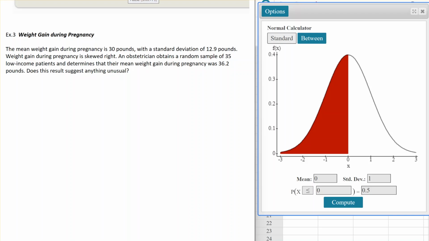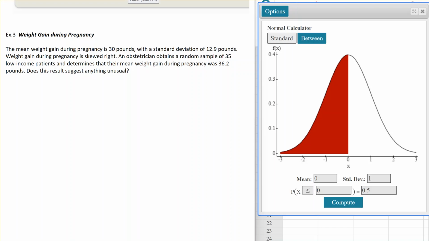In this example, we're going to look at weight gain during pregnancy. So the mean weight gain during pregnancy is 30 pounds with a standard deviation of 12.9. Weight gain during pregnancy is skewed right. An obstetrician obtains a random sample of 35 low-income patients and determines that their mean weight gain during pregnancy was 36.2 pounds. Does this result suggest anything unusual?